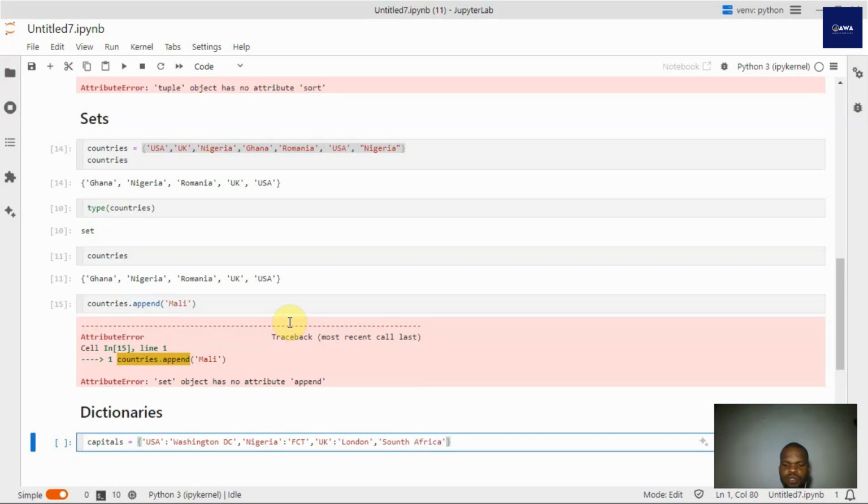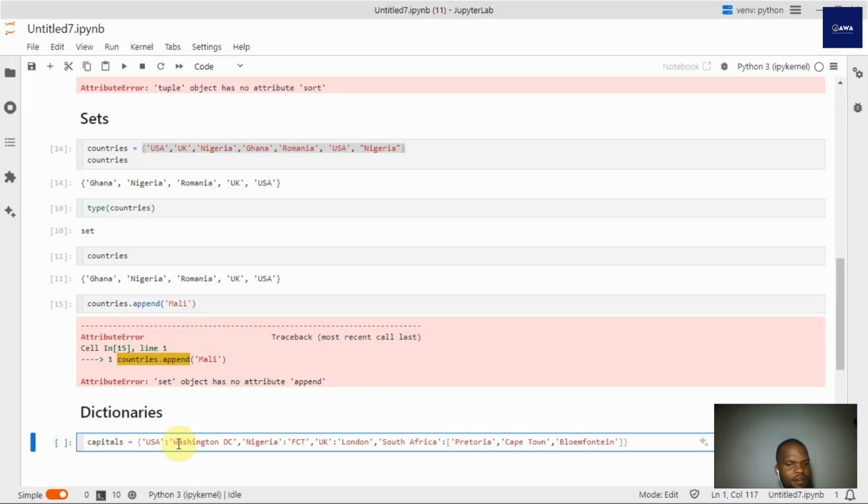Now the reason why I'm doing this particular example is to show that you can assign a list to a key, right? You can assign a list to a key. Now I'm going to have a list of values assigned to South Africa. So I have Pretoria, also Cape Town, and last but not the least, Bloemfontein.